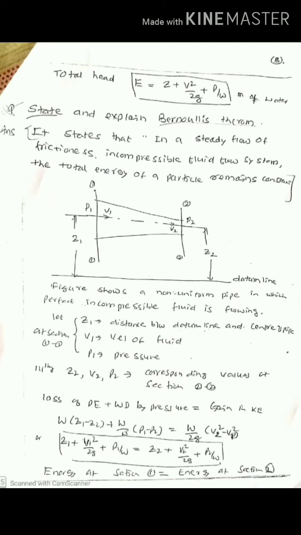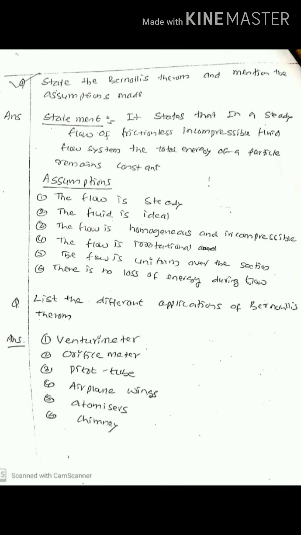So for this statement of Bernoulli, we have assumed some things. He may ask the question, what are the assumptions made in Bernoulli's theorem? So Bernoulli's theorem, as you know, states that in a steady flow of frictionless, incompressible fluid flow system, the total energy of a particle remains constant. And for this derivation, the following assumptions are made. The first one is flow is steady. It is a steady flow.